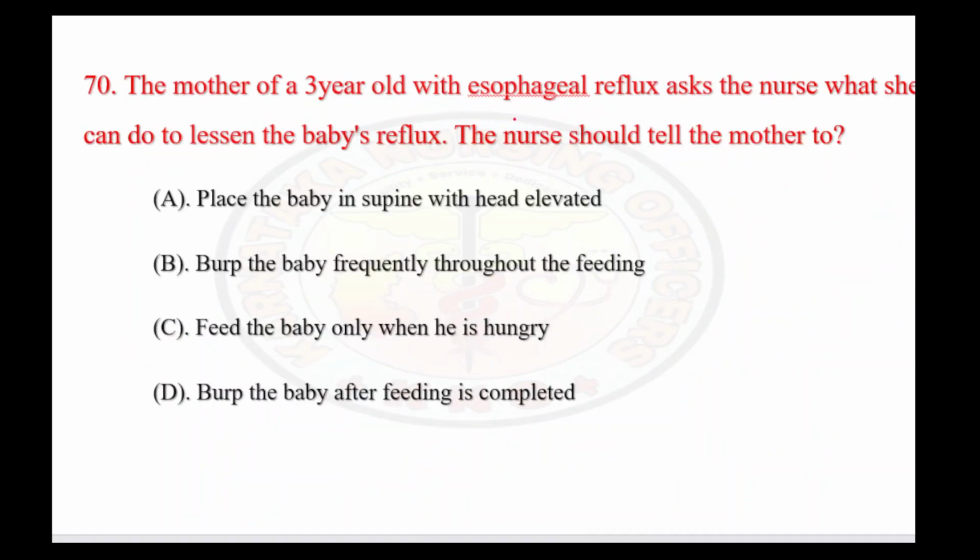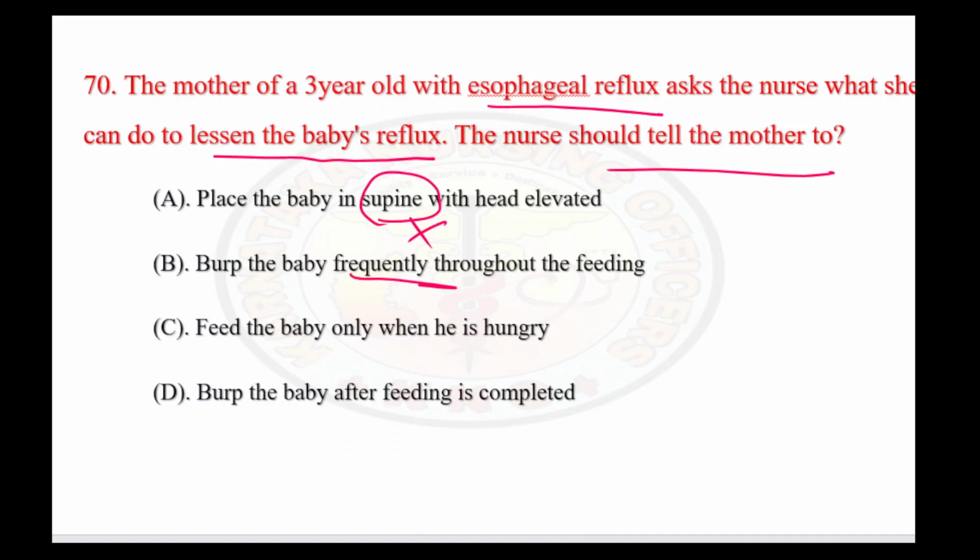So let's see the next question. The mother of a 3-year-old with esophageal reflux asked the nurse what she can do to reduce the baby's reflux. The nurse should tell the mother in what way we have to control the baby's reflux whenever we are feeding. Let's see the options. The first option is place the baby in supine position with head elevated. Supine position is not at all advised in this case. Next option is burp the child frequently, frequent burping throughout the feed. That is really an important advice to be given to a mother. So this is the right answer.